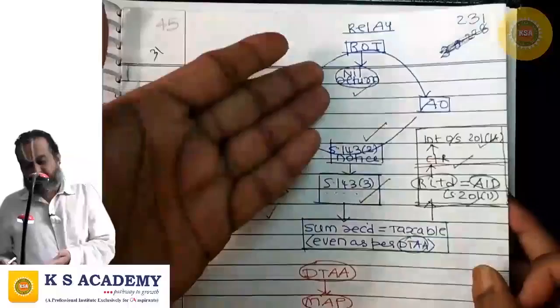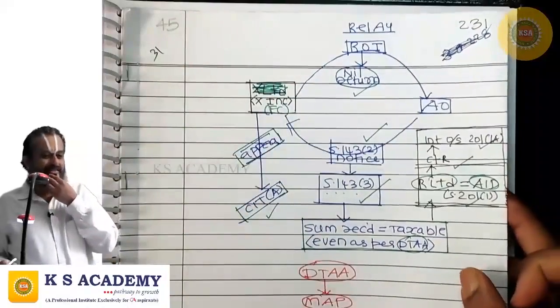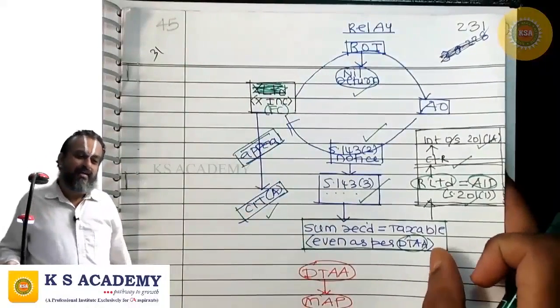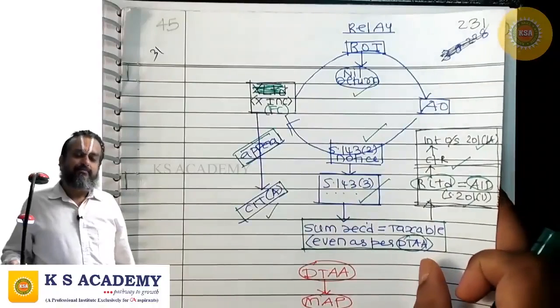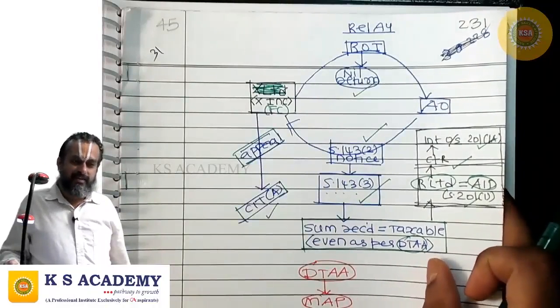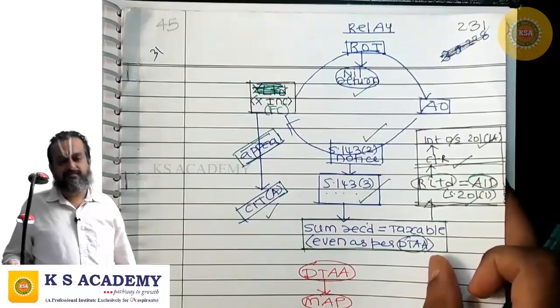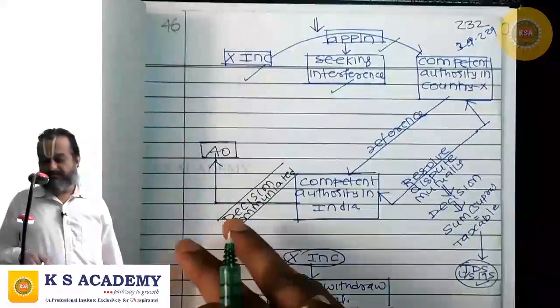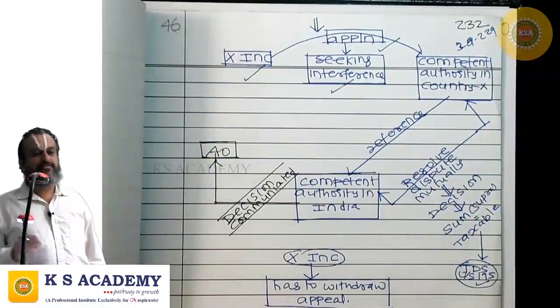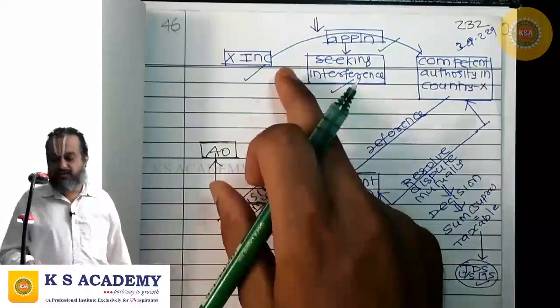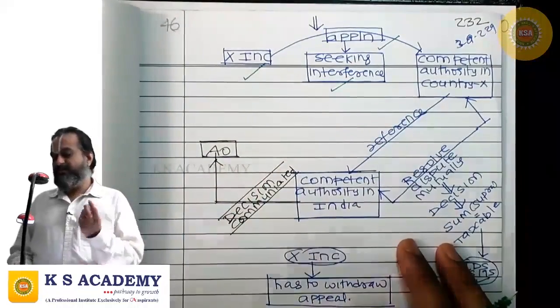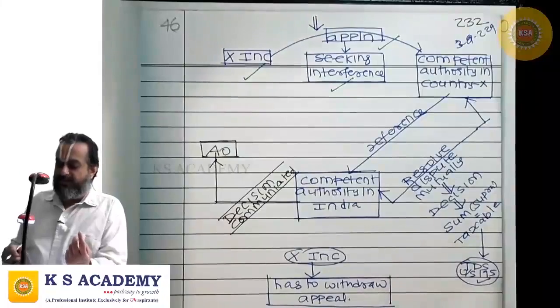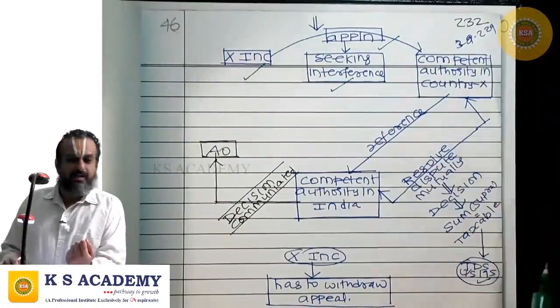This is the sum which is not at all taxable as per the DTAA, but the Income Tax Department of India has taken a stand that the sum is taxable and is proceeding further. Please interfere. X Incorporation can make an application to the competent authority in country X seeking interference.